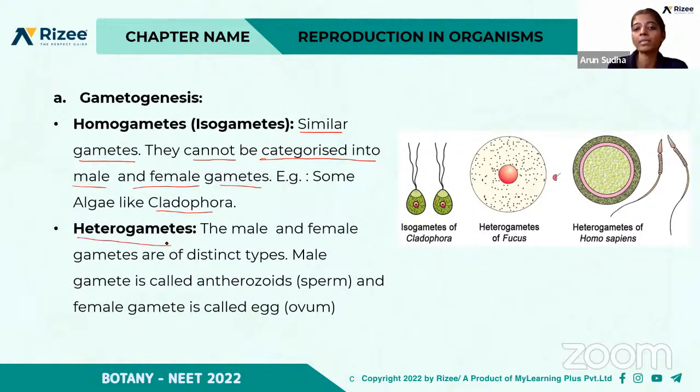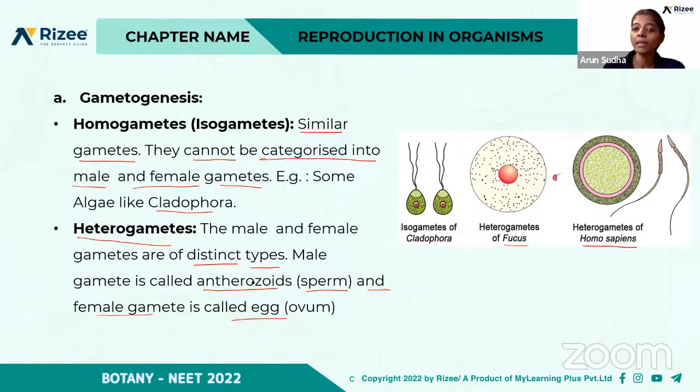Then heterogametes. What are heterogametes? The male and the female gametes are of distinct types, so they are different. For example, in Homo sapiens, in humans, they are different. This is an egg cell and sperms. Both are of distinct types, right? So heterogametes are the gametes which are of different types. The male gamete is called the antherozoid or the sperm, and the female gamete is called the ovum. Another example for heterogametes is Fucus. They also show different types of gametes.